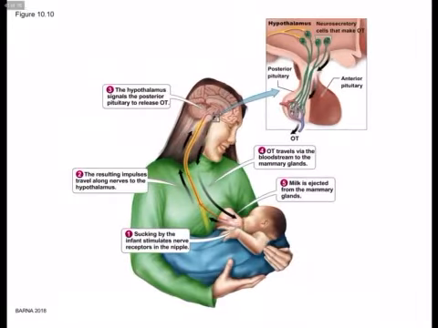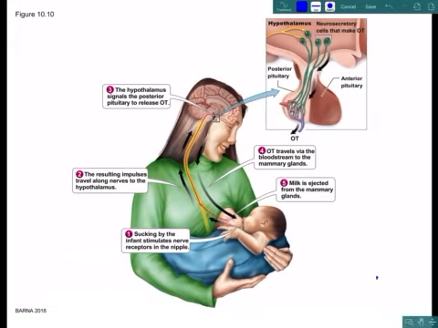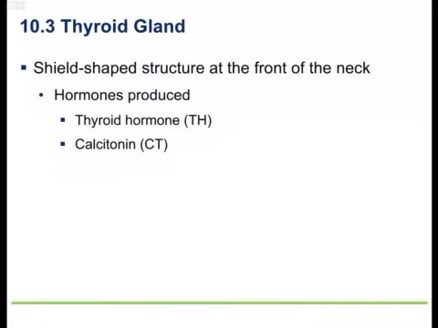And so you can see here we have a discussion here. We have these little steps here. You have the suckling of the baby on the breast tissue. This actually sends feedback. It's a positive feedback mechanism to release oxytocin, and oxytocin causes milk ejection. So this is an example of a positive feedback mechanism in addition to the uterine contractions we talked about earlier.